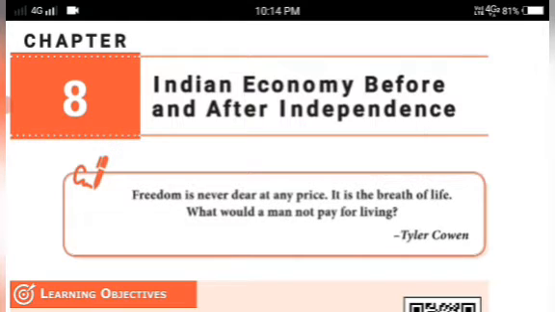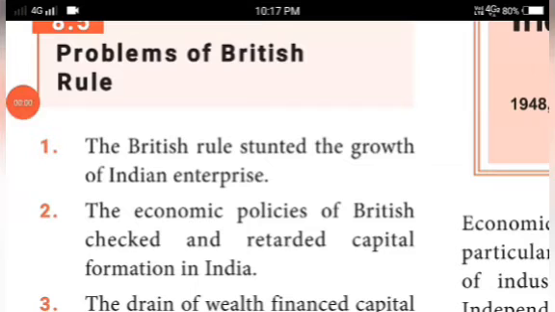In the last class, we completed the introduction to the Indian economy during the British period: the period of merchant capital, the period of industrial capital, the period of financial capital, and the land tenure system. What are they? The Zamindari system, the Rayatwari system, the Mahalwari system, and the decline of Indian handicrafts. Everything was discussed.